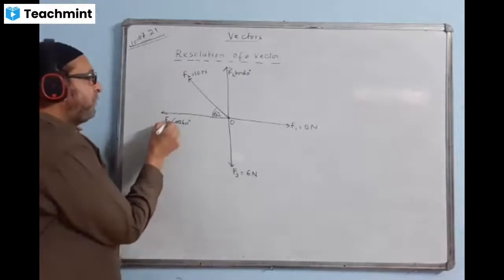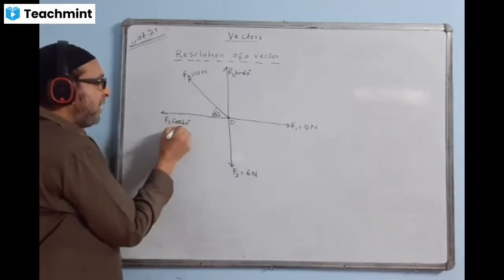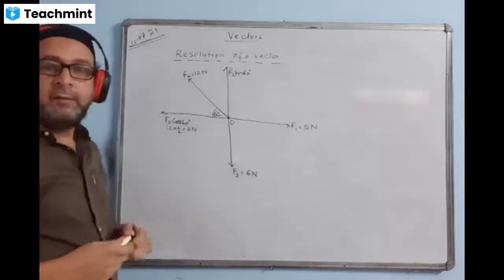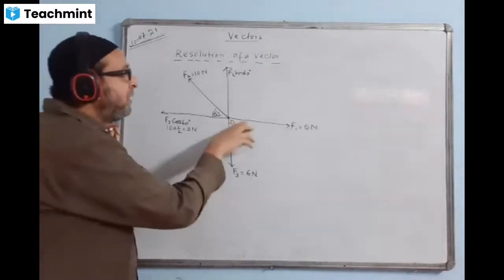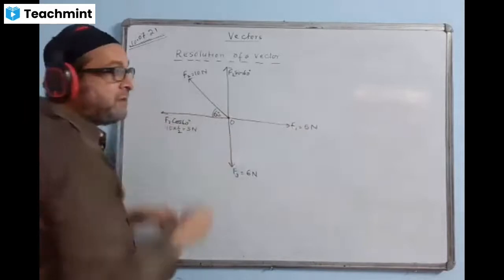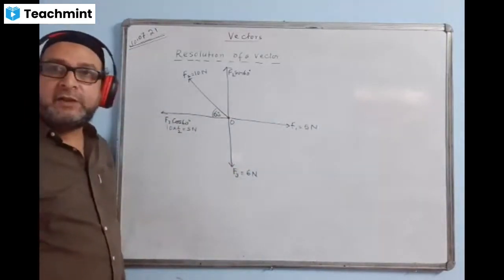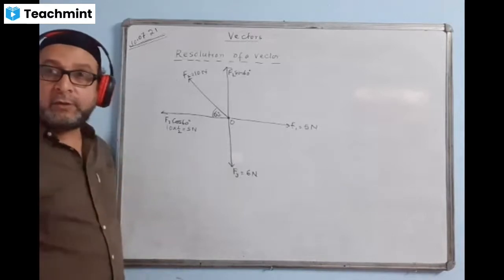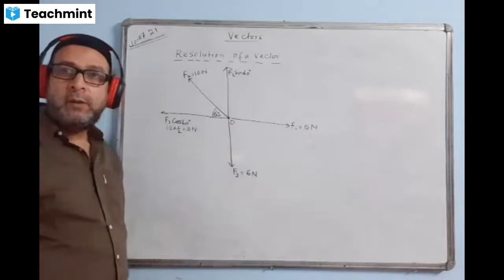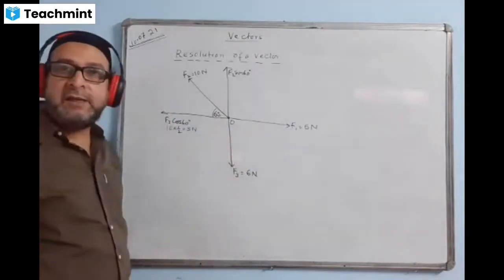Let us take the value of F2 cos 60 degree. F2 value is how much? 10 cos 60. Cos 60 value is half. Answer will come here 5 Newton. We will see this direction 5 Newton. This direction, the opposite direction, is 5 Newton. What is the total resultant of these two? When the two forces are in opposite direction, the resultant of magnitude will come by subtraction, bigger minus the smaller. There is 5 Newton minus 5 Newton. The answer comes 0. That means this component and this component cancel each other. Cancelling each other, exactly.